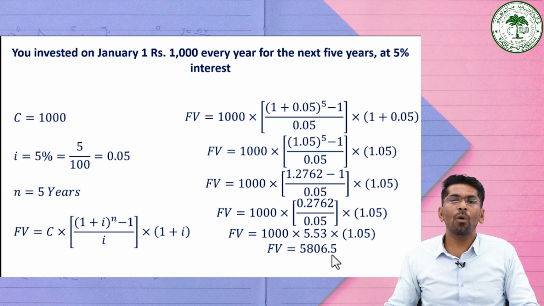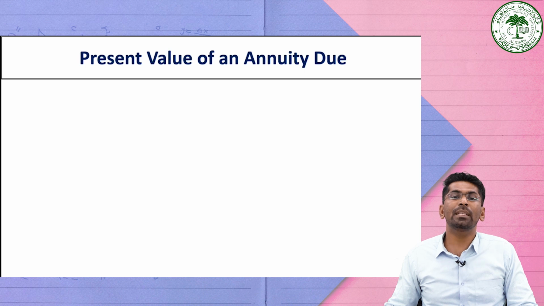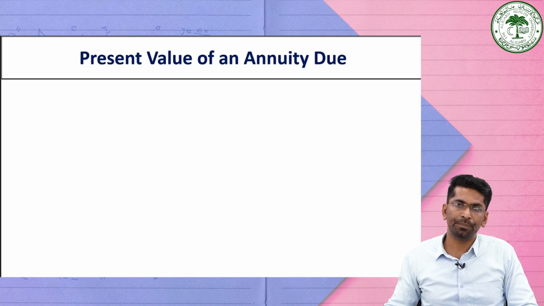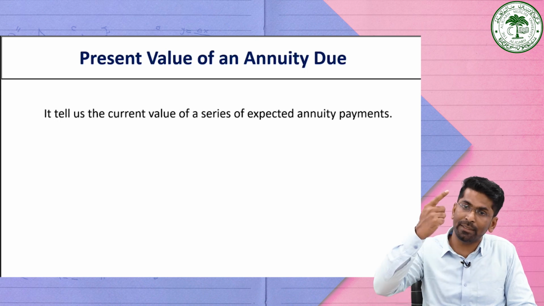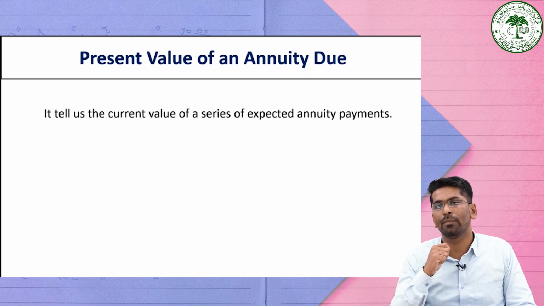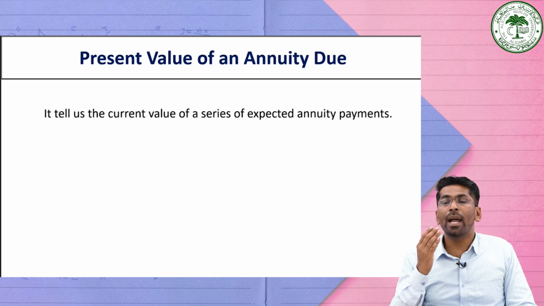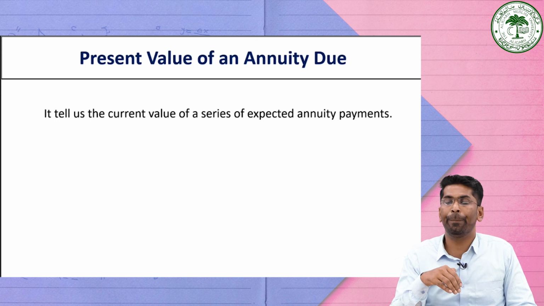5,806.5. Now we want to find the present value of an annuity due. The present value of an annuity due tells you the current value of a series of expected annuity payments. It shows what the future total to be paid is worth today.